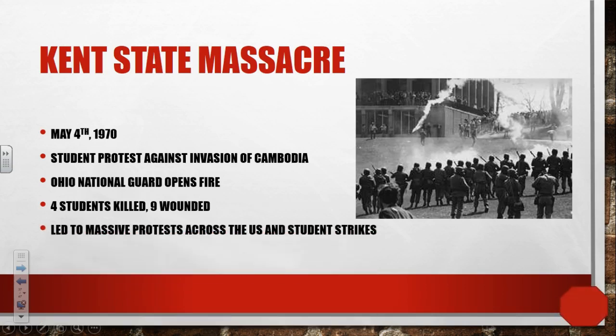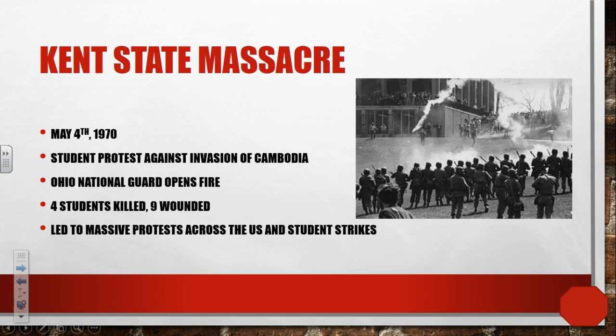Now, this is going to cause a number of issues around the country. Number one, it is going to lead to massive student protests and student strikes across the United States, resulting in schools literally being shut down for a matter of months and weeks because they could not get stuff going. Students would not go to class. They were refusing to do this as a way of protesting against the government for what was happening.